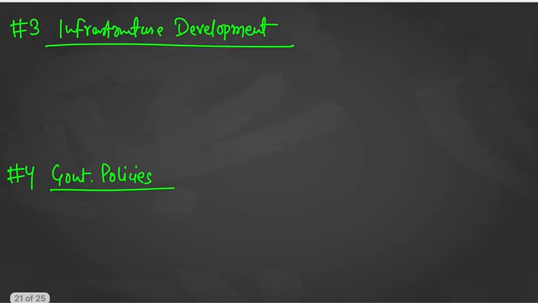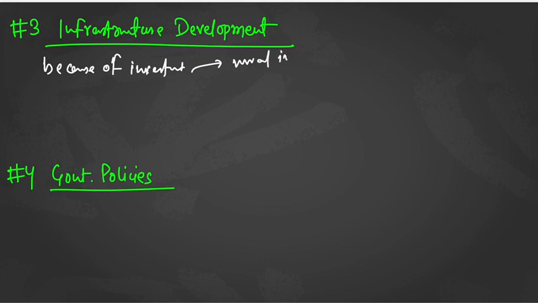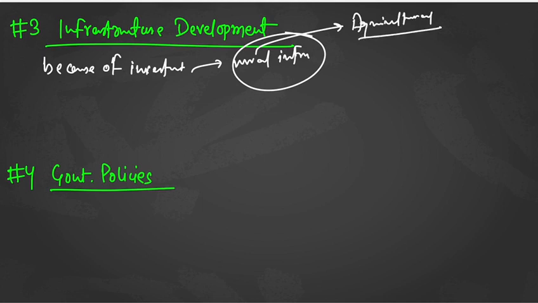Then the third point is infrastructure development. In this you could have written that because of investment in the rural infrastructure, because you know that in the rural part of India only this agriculture takes place, though it is in urban areas also, but the majority takes place in the rural part.